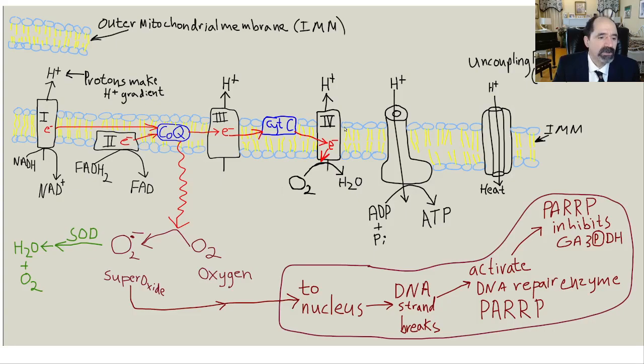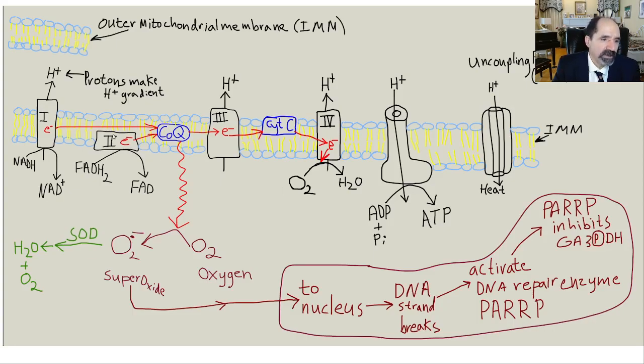Okay, so now we're going to talk about what starts to happen. Because you've got too much fat getting into the cell, it undergoes beta oxidation and starts making these electron carriers. NADH and FADH2 are electron carriers. It's basically like reducing units. It's sort of the energy transfer system of the cell.